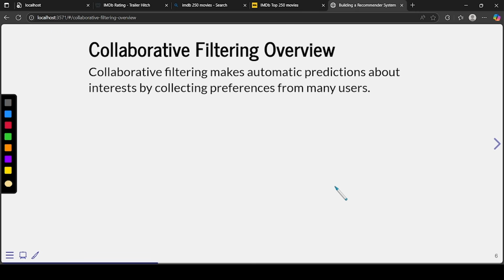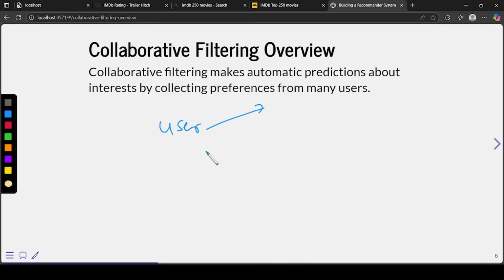Yes, so collaborative filtering makes automatic predictions about interest by collecting preferences from many users. First, it collects data about the user, what kind of product he or she is liking. Based on that collection, we have to make the prediction. And using this collection, we also get to know about the movie itself.